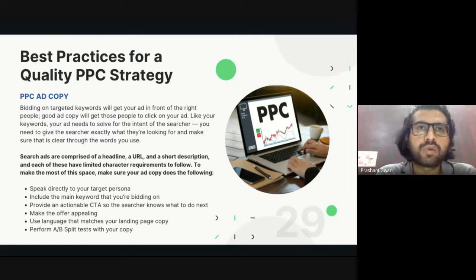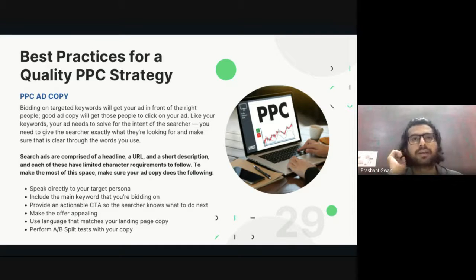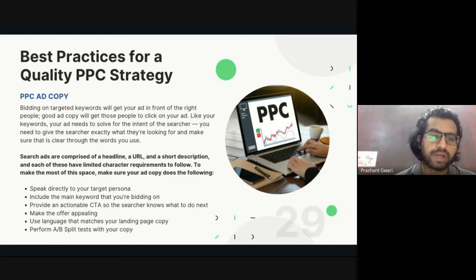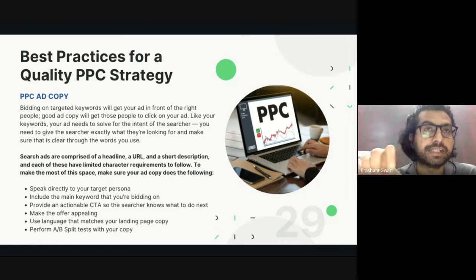If you want to receive calls from your customers, PPC advertising will create a call button on your advertisement. If you want to receive store traffic, they will mention the Google Map location. And if you want to send them to your website, they will give you a page URL. So you have to create a proper actionable CTA button so your searchers know where to click and where they can grab all the content you are publishing on your website.